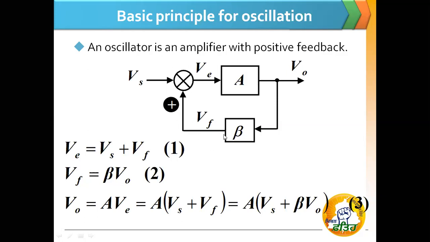To have a total phase shift of 0 or 360 degrees, beta has to provide an additional phase shift of 180 degrees, so that the total phase shift around the loop becomes 0 or 360.